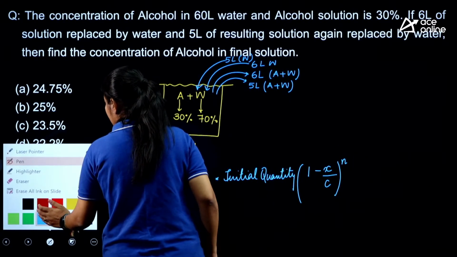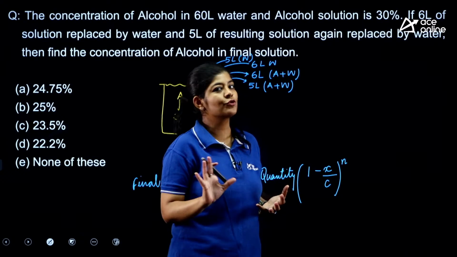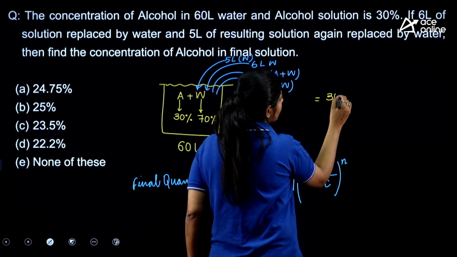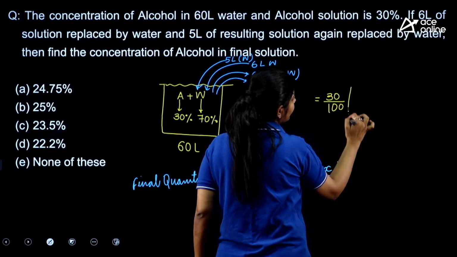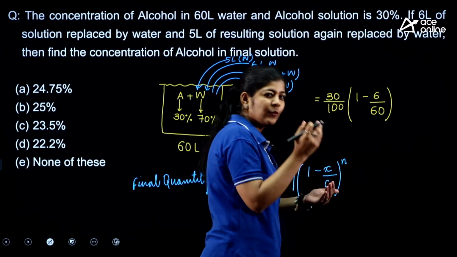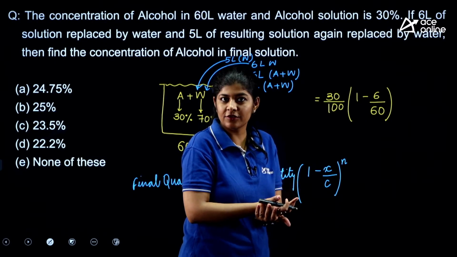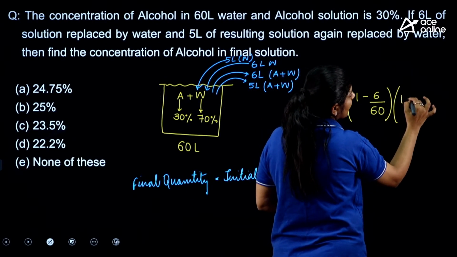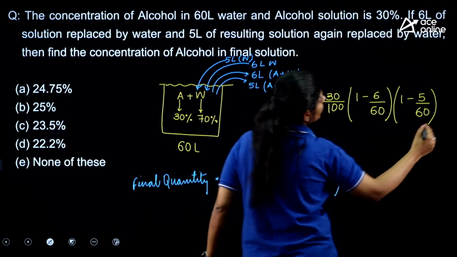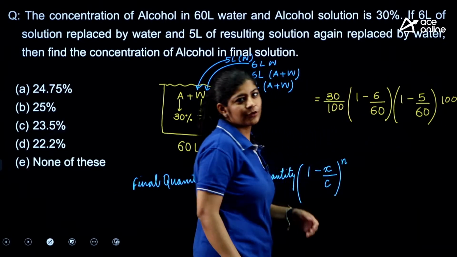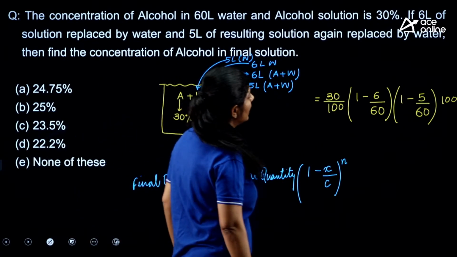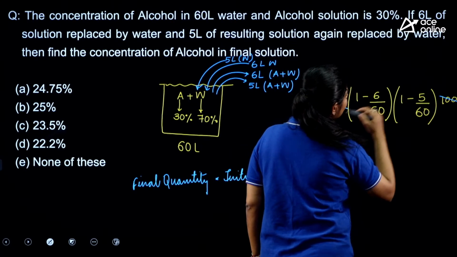So what we can do, here the initial quantity we are not having, but the question is saying that we are having 30% concentration. So 30%. Initially we are taking 6 liters out of 60. Again, we just mixed 6 liters of water in it. Now I am taking out 5 liters out of 60. And as we need to find the percentage, we need to multiply it by 100. All we need to do is simply calculate this to get the answer. So here this 100 and this 100 are eliminated.